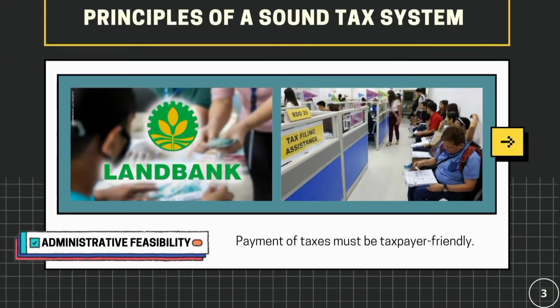Second one is administrative feasibility. It means that payment of taxes must be taxpayer-friendly, or in other words, the tax system should be capable of being properly and efficiently administered by the government and enforced with the least inconvenience to the taxpayer.